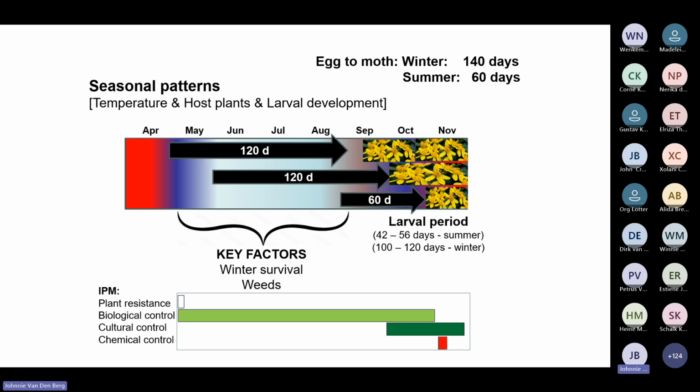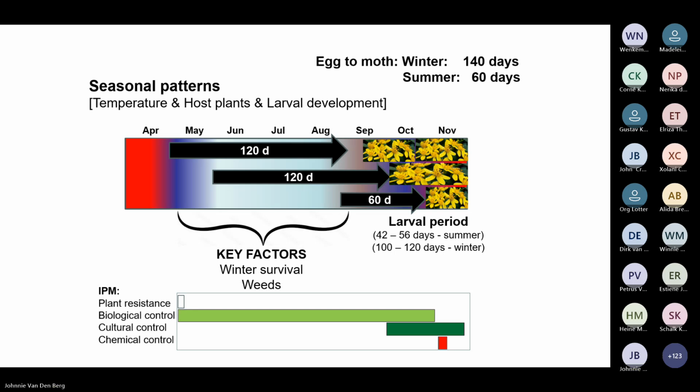I indicated earlier that that is the time it takes from egg to moth for cutworms. And the red here means warm, it's the end of summer. And here where the flowers are, it's weed flowers. It's again a warm period from spring onwards and the cold winter.